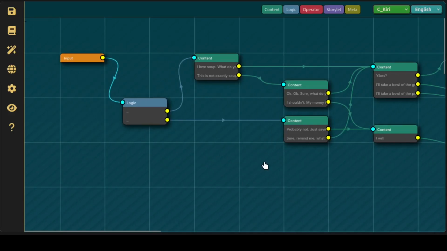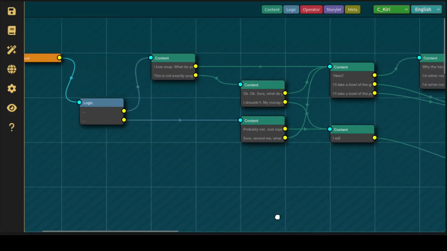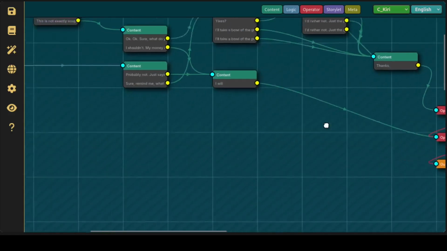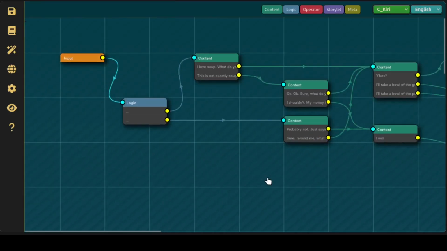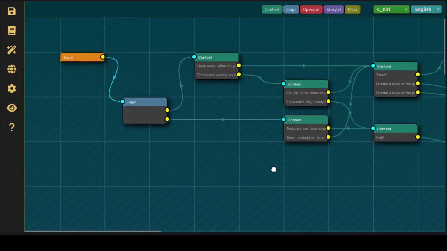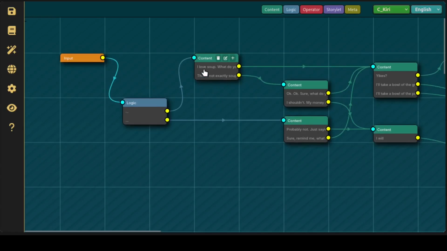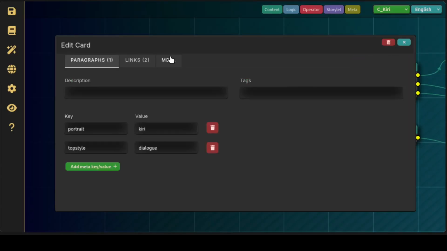It might be neater than what I had before, where I just have all the content in one content node. Whatever makes you happy, you use it that way. And yeah, that's it. The other thing that I have is meta content. So the idea with meta content is that everything in here that's paragraphs or links and everything else is part of the narrative and should be completely engine agnostic. It should work anywhere you use it.